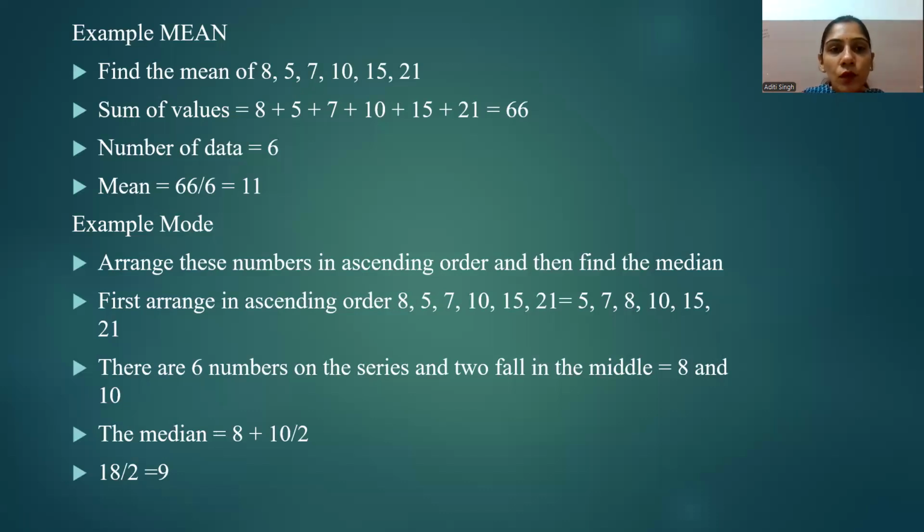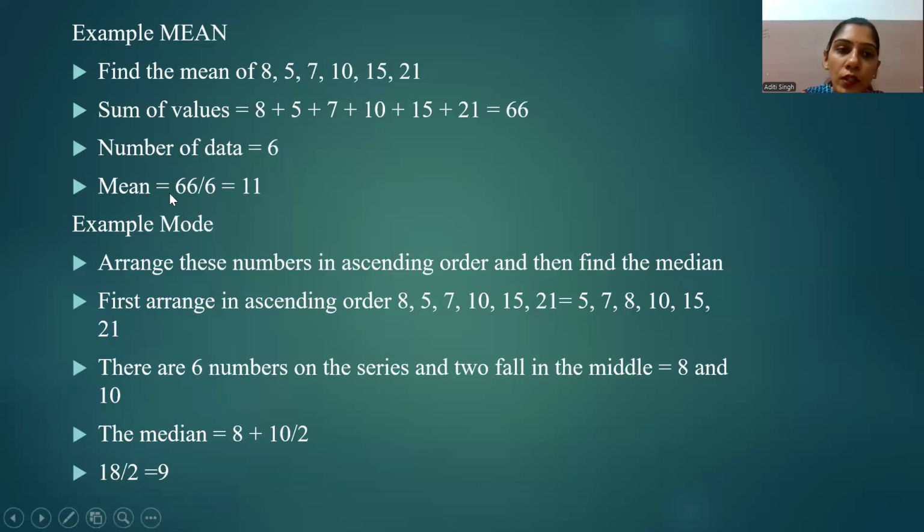We have to do a sum of all these 6 values. The sum of all the values is 66. When we add all these 6 values, the sum is 66, and the number of data in the set is 6. So what is the mean? Mean is the sum of values divided by the total number of data in a set, or how many total values are in a data set.